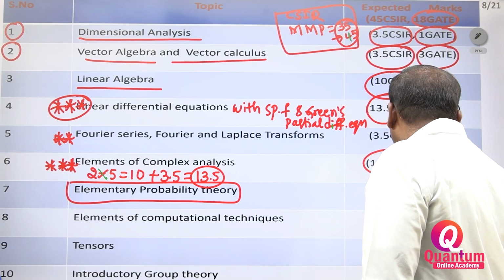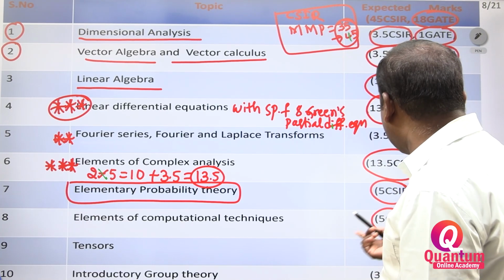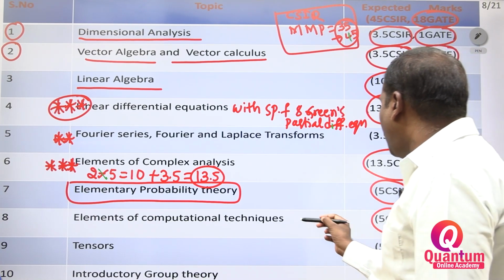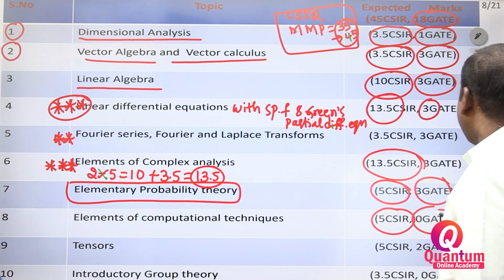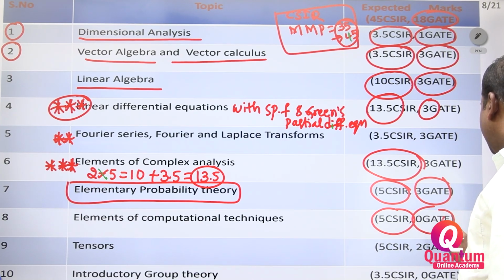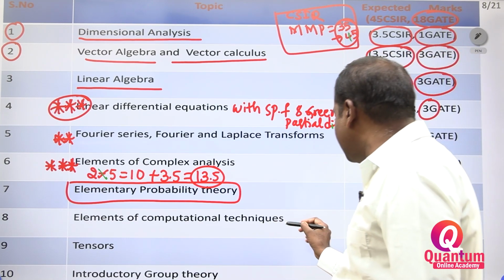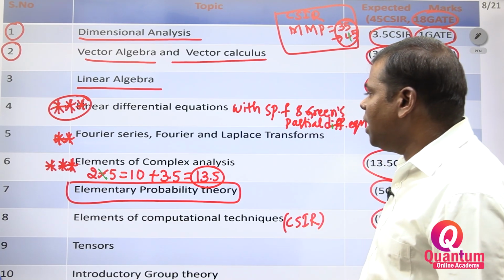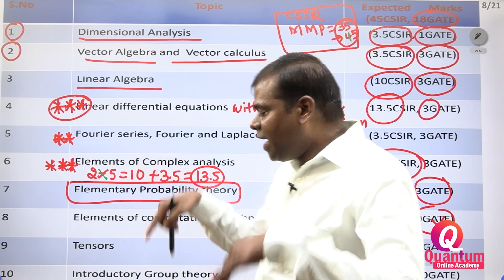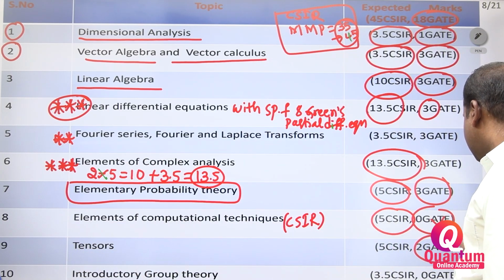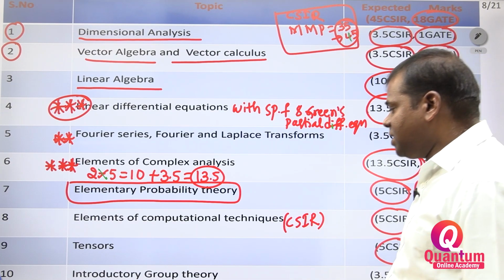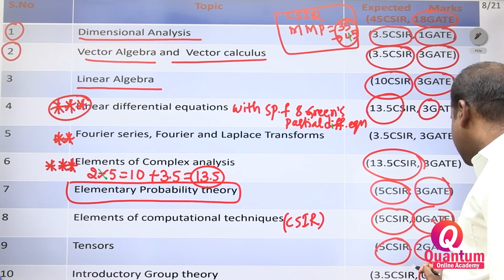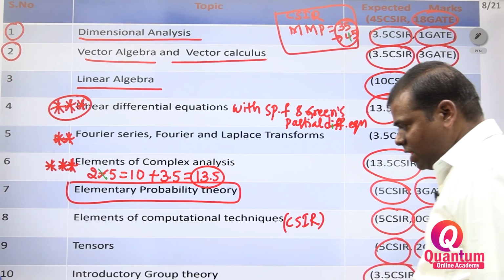This one is 5 marks in CSIR, one sure question will come, a long question of 5 marks, but it is not there in GATE, 0. It is only in the CSIR syllabus. Next, tensors: 2 marks in GATE, and 5 marks in CSIR. Introductory group theory: 0 marks in GATE and 3.5 marks in CSIR.